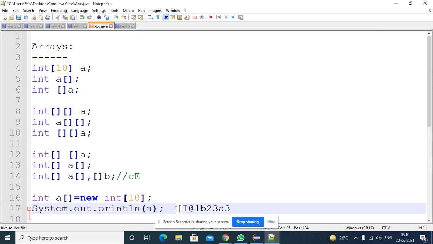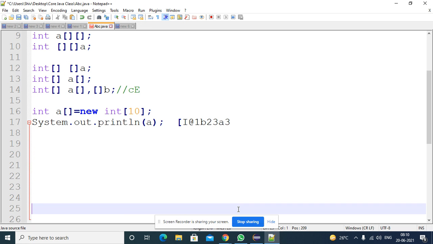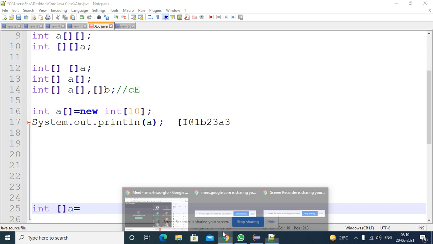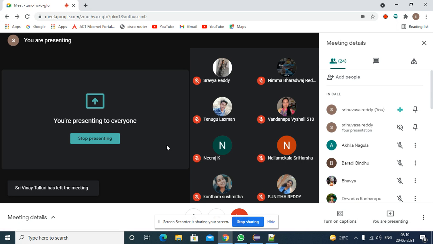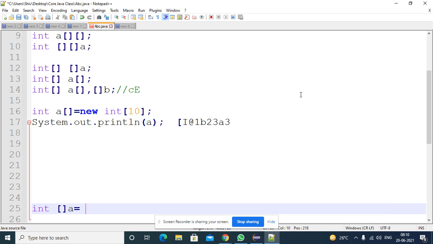After that we learned how to construct the array. Construction means the right side part. You declare an array like this, so what do we have to assign on the right side? Arrays are not primitive types, arrays are object types. You must construct the array by using the new keyword.